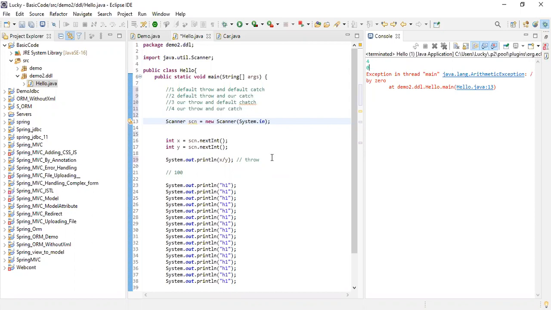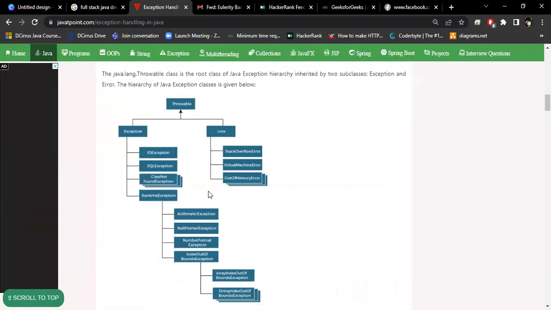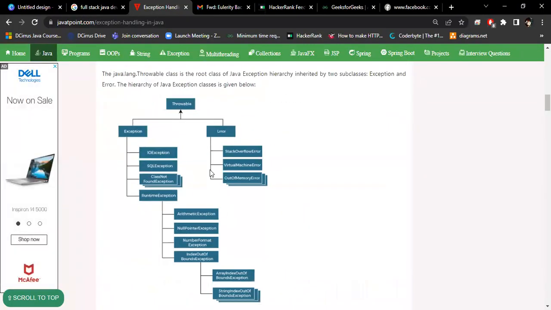Now let me show you the chart. This is the chart. See this, Throwable. Throwable is the parent of the Error and Exception classes. The parent of Throwable is the Object class.